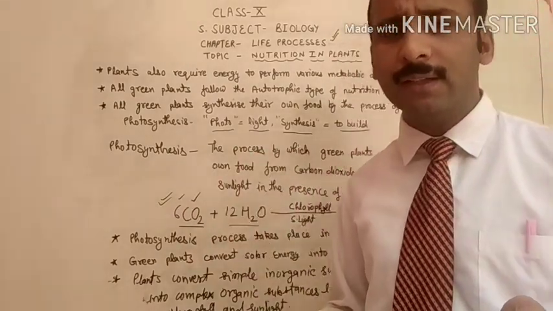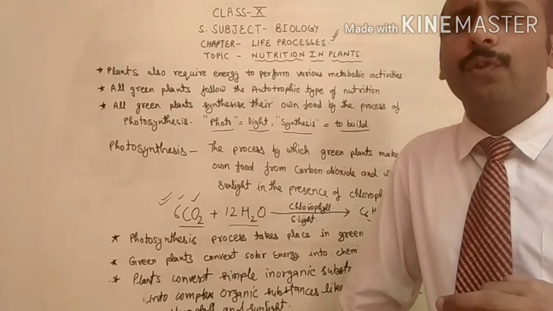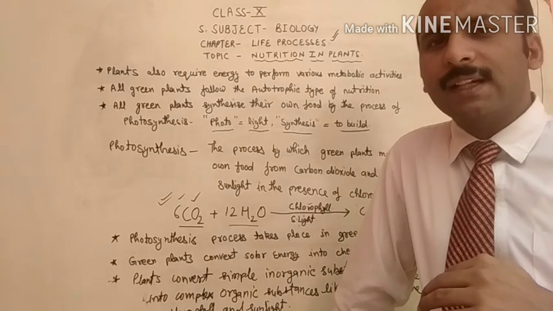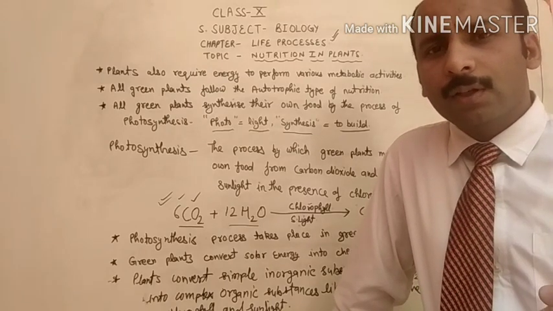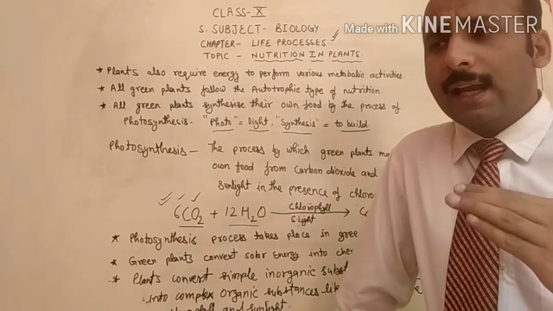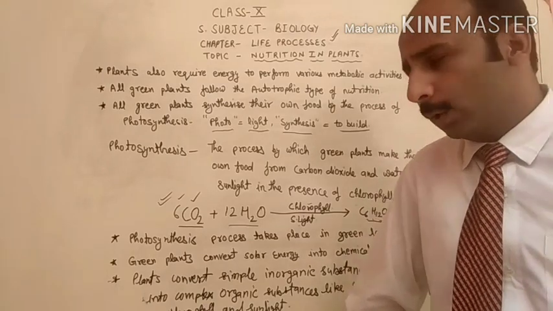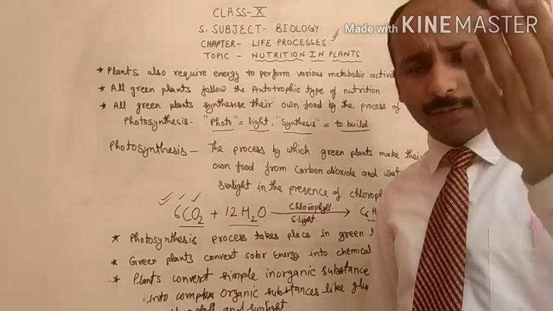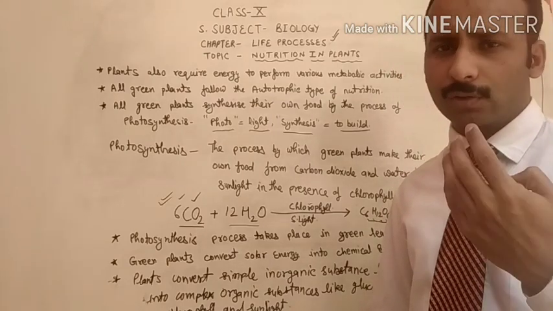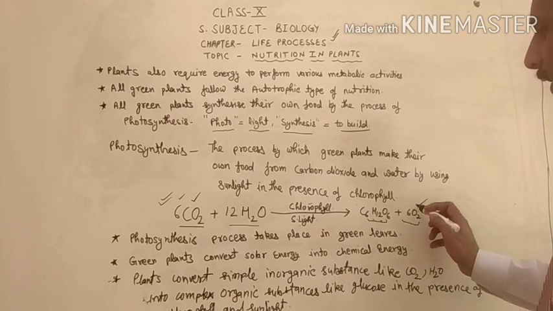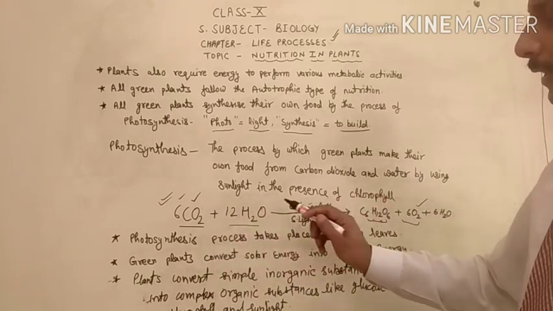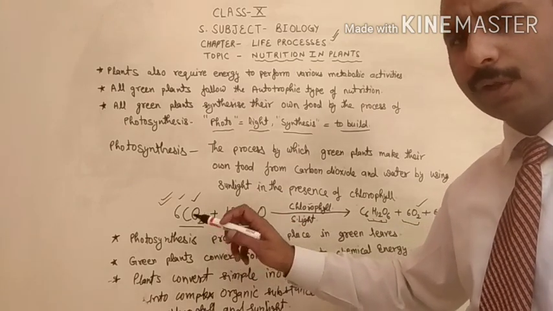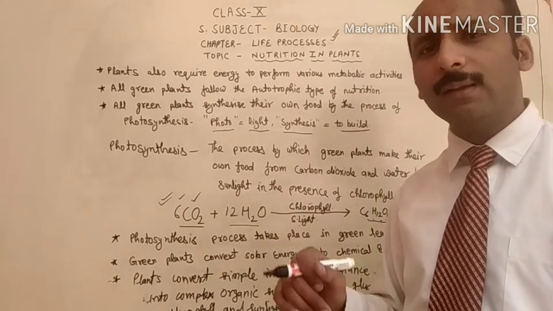So why would they release it outside? They need CO2 for the process of photosynthesis. The CO2 which is produced inside the body of plants, they utilize in photosynthesis. And during the daytime, oxygen is forming in their body, so why would they take oxygen from the environment? Because oxygen is being produced inside the body, these two gases are utilized by the plants. What is produced by photosynthesis and by the respiration process is used, and the extra amount required they absorb from the environment.